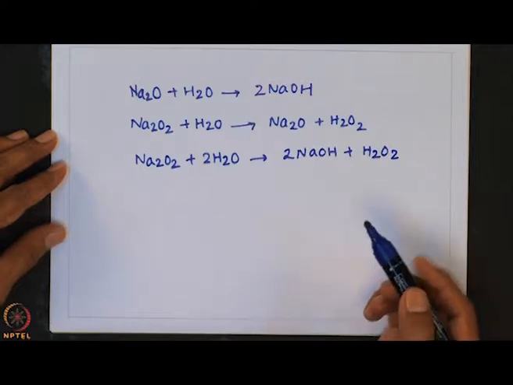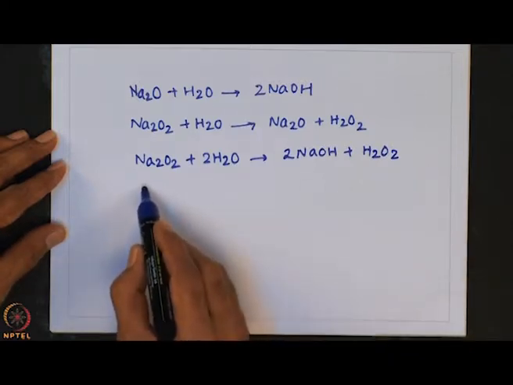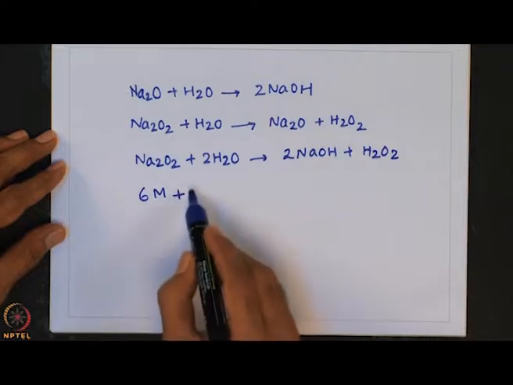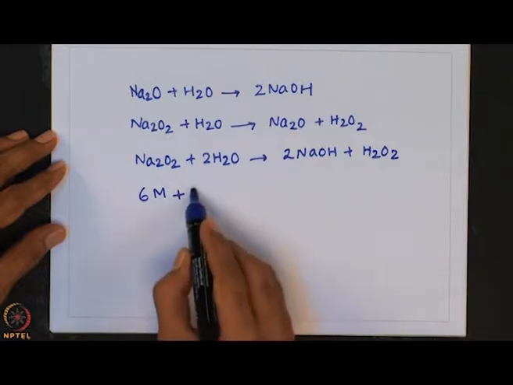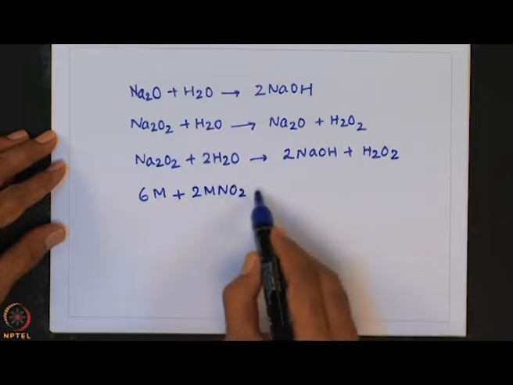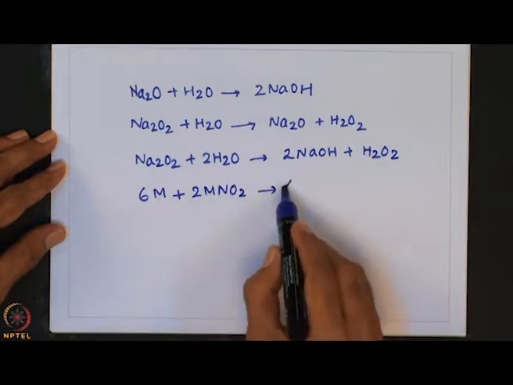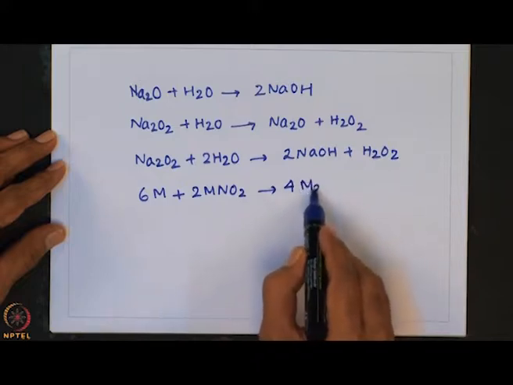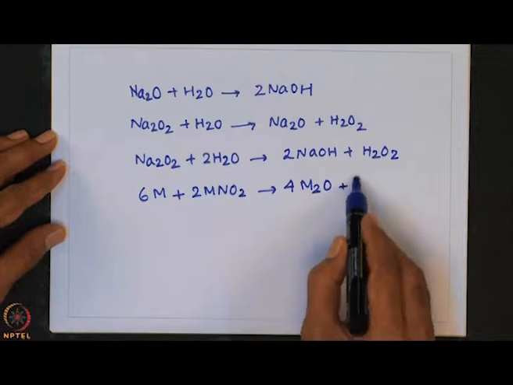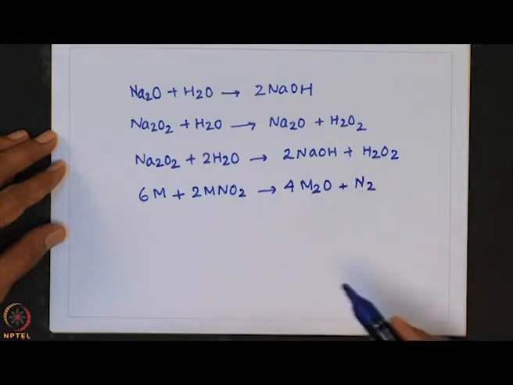Similarly, the metal reacts with metal nitrate to form the corresponding metal oxide, plus N2 is liberated here.